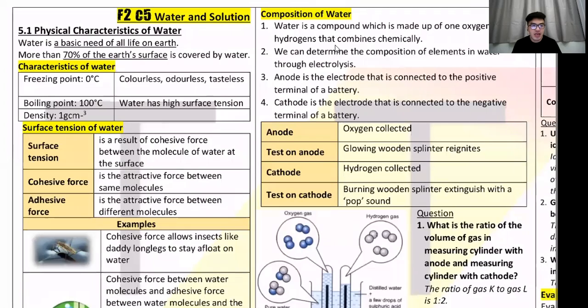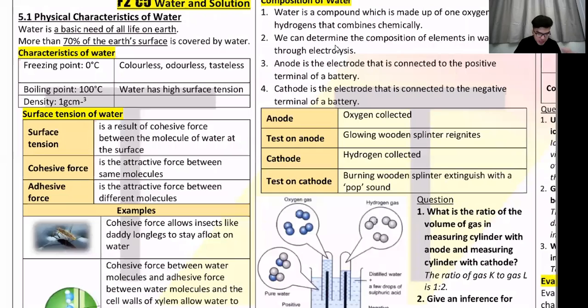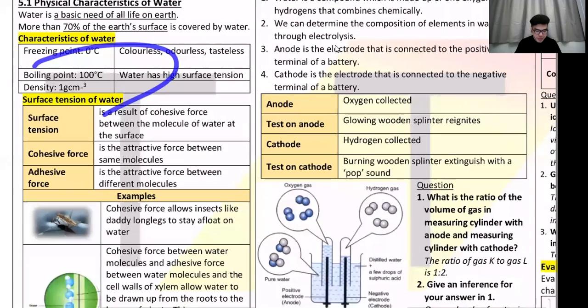So what is this? I think I mentioned this in the seminar already. Out of these 5, you just need to memorize 1 or 2. Water's freezing point is 0, takat beku, and of course the melting point is the same, takat lebur. Ice will freeze at 0, and it will melt at 0 as well. Then boiling point is 100, takat didih. Density is 1.